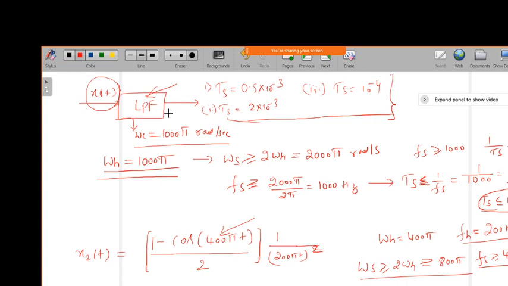This value is less than this, and this value is less than this one, while this one is greater than the specified sampling period. So only these two sampling periods can recover the signal from the sampled version. If I use this sampling period, we cannot recover the input signal.